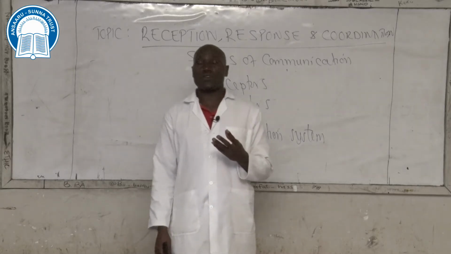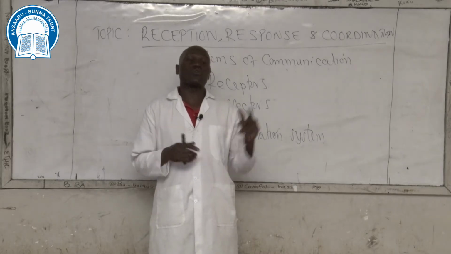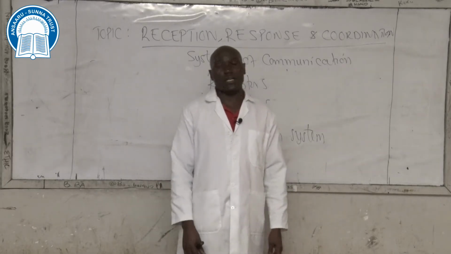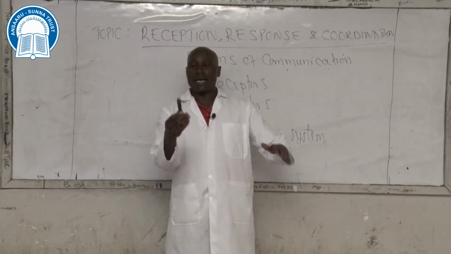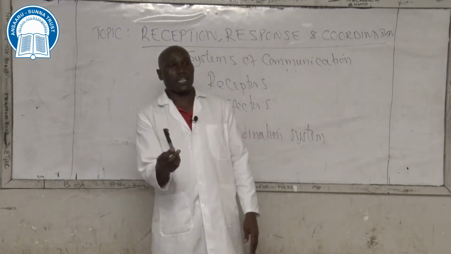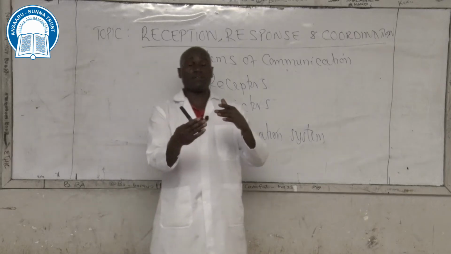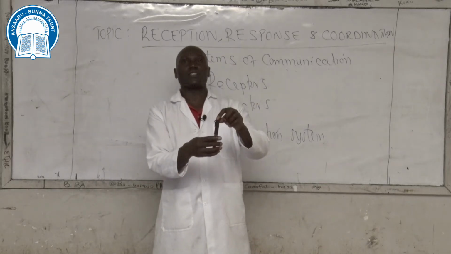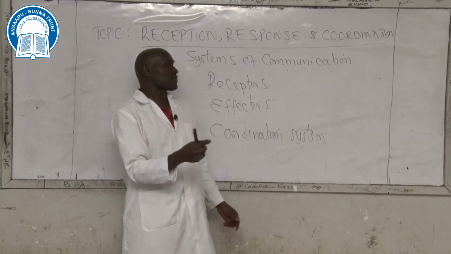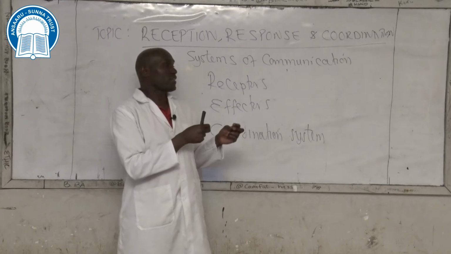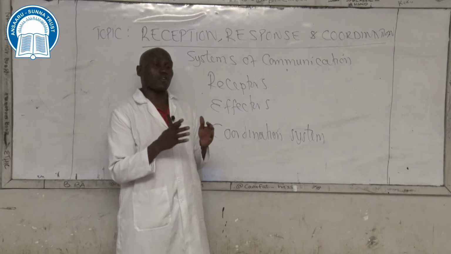Then you have effectors. Effectors are tissues or organs that bring about the change that is needed. Change due to a particular stimulus. For example, we can talk about a hot object. When I take this pen here to represent a hot object, then when I touch the hot object, the skin, which is the receptor, will receive the stimulus. Stimulus being hotness. Then the skin will take that particular stimulus, take it to a neuron. The neuron will take it to integration system, which in this case could be the brain or spinal cord.